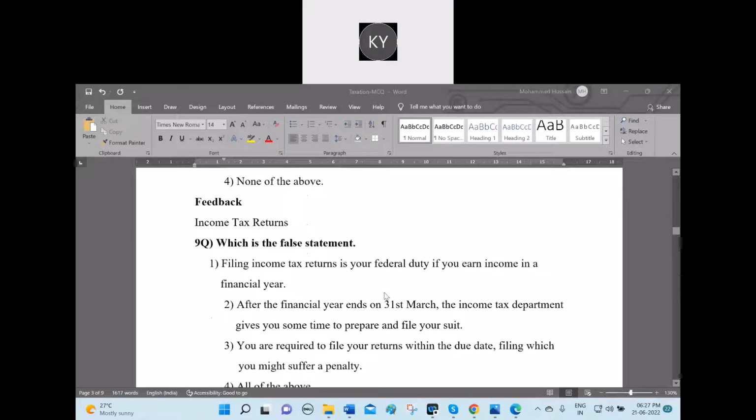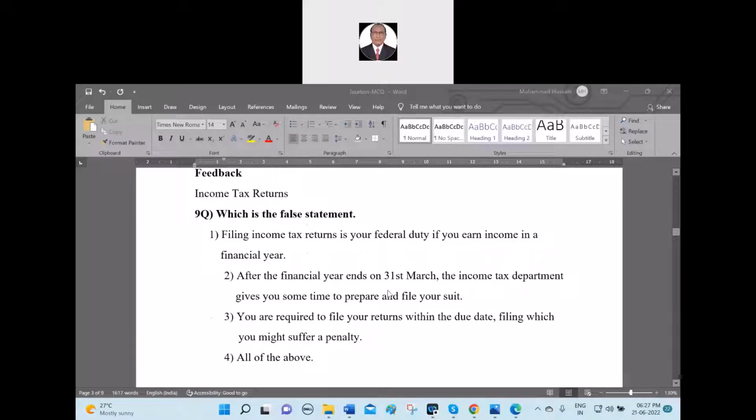Now, which is the false statement? Number 1, filing an income tax return is your federal duty if you earn income in a financial year. Number 2, after the financial year ends on 31st March, the income tax department gives you some time to prepare and fill your suit. Number 3, you are required to file your returns within the due date, failing which you might suffer a penalty. Number 4, all of the above.